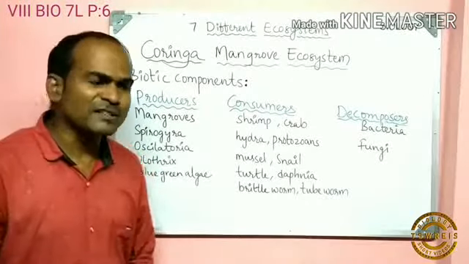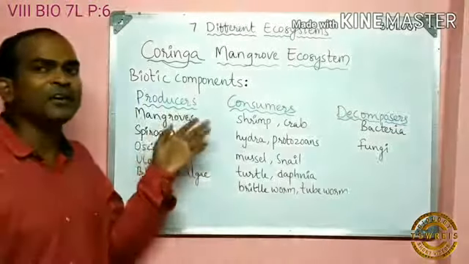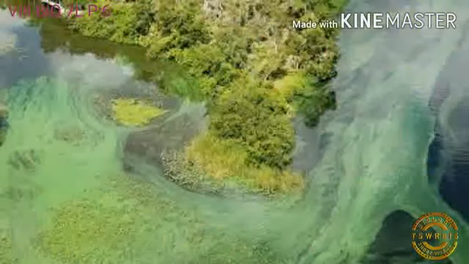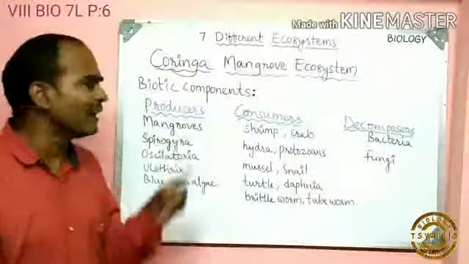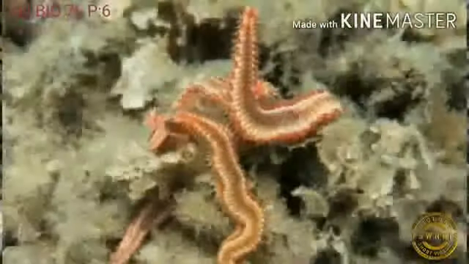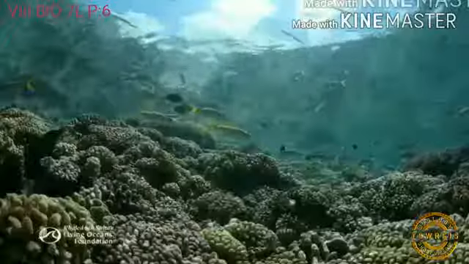In this Coringa ecosystem, producers, consumers and decomposers are found as biotic components. Mangroves, Spirogyra, Oscillatoria, Ulothrix and blue-green algae are found as producers. Whereas shrimp, crab, hydra, protozoans, mussels, snail, turtle, daphnia, tube worm and brittle worm are consumers in this Coringa ecosystem. The decomposers are detritus, bacteria and fungi.